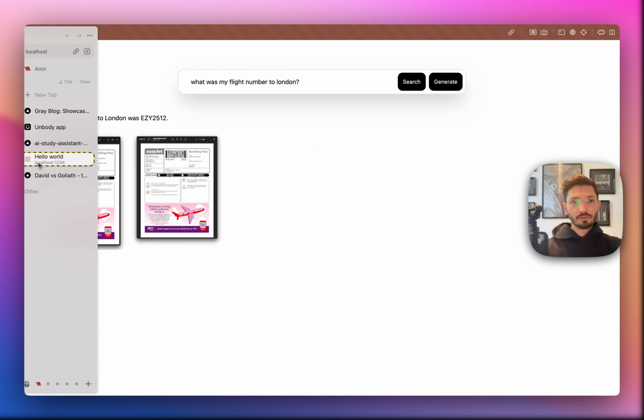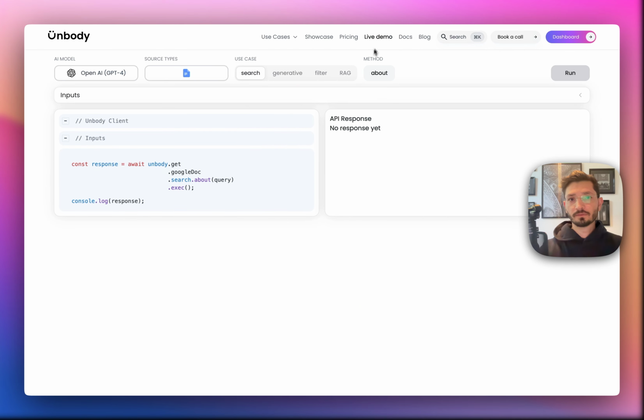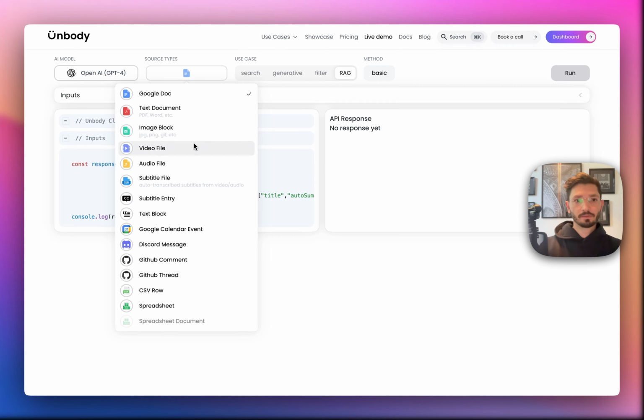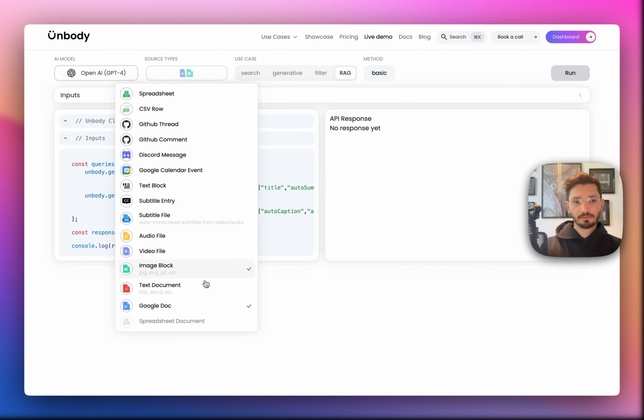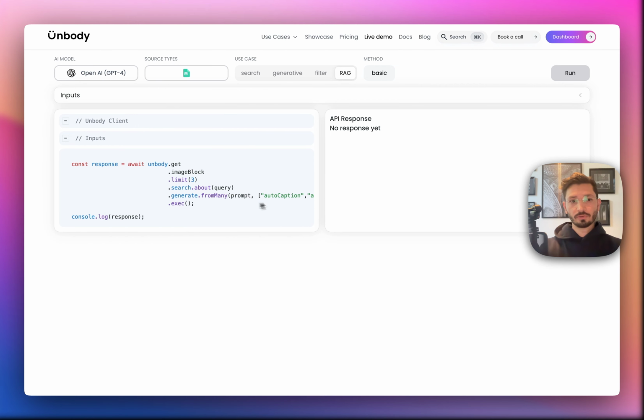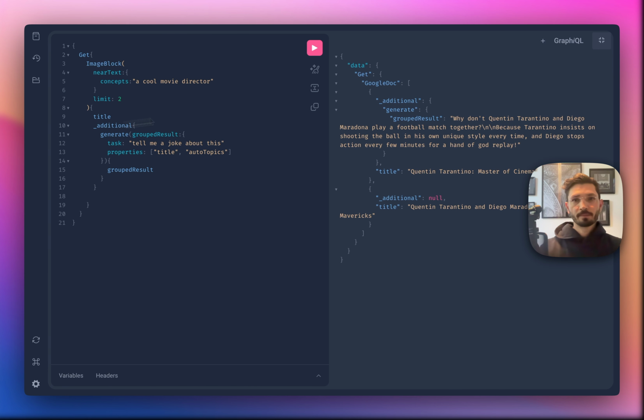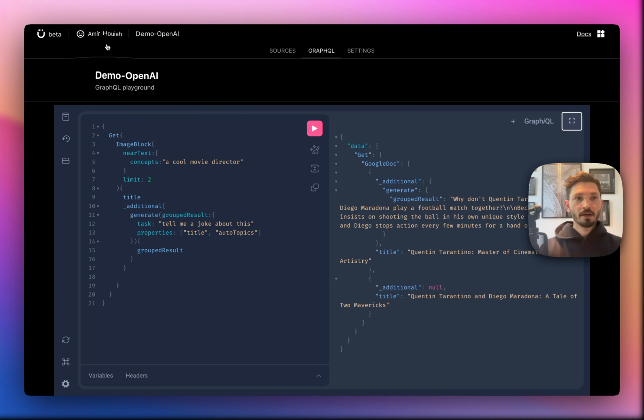So just to show you the power of Unbody, I'm going to show you also the code behind all of these. For example, if you want to make a RAG system out of your Google Docs, or for example, the image example I just showed you, this is the entire line of code that you would need. You don't need to do anything else. Why? Because let's go back to the dashboard and go to the beginning.